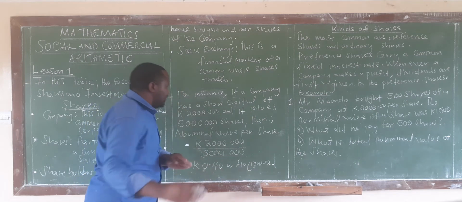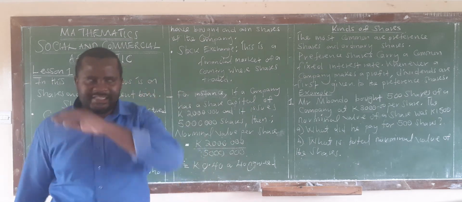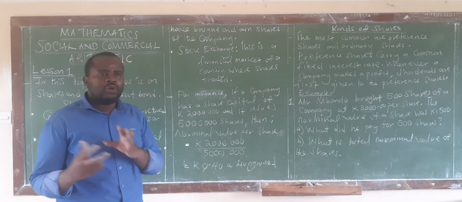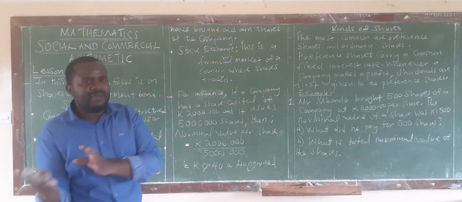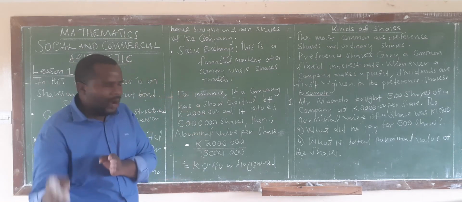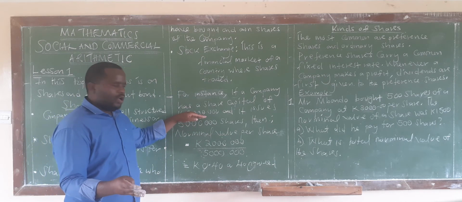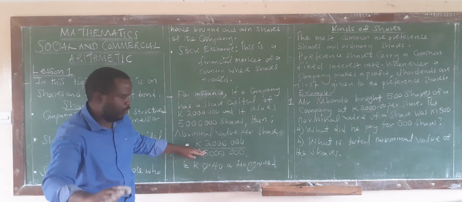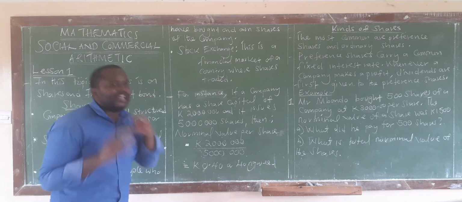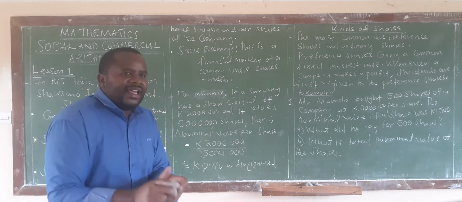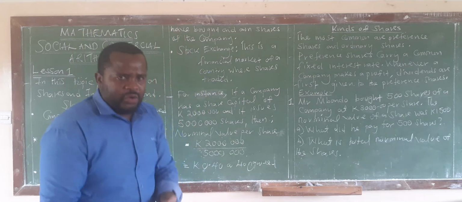So what you're saying is, you have 2 million that we injected. Then you want to bring in other shareholders, 5 million, if at all it is 1 on 1. So what you're going to do is divide the share capital by the number of shares that you want to issue. The money that you are going to get is what we are calling a nominal value.